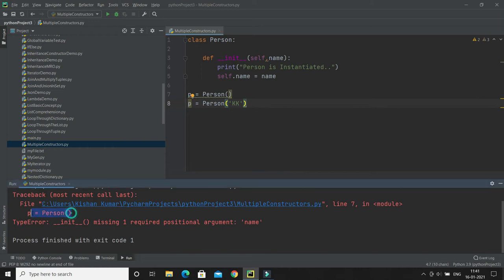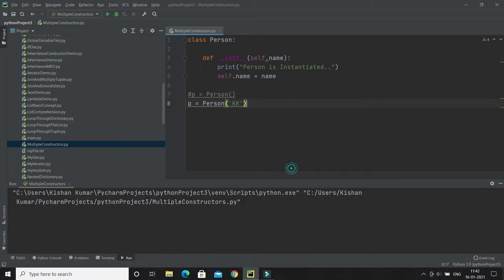At this time that one is failing, so I'm going to comment it out, and this one is going to pass because now we have a constructor which can accept one parameter. Self is passed automatically as the first argument. You don't need to specify it, and now it is working perfectly fine.